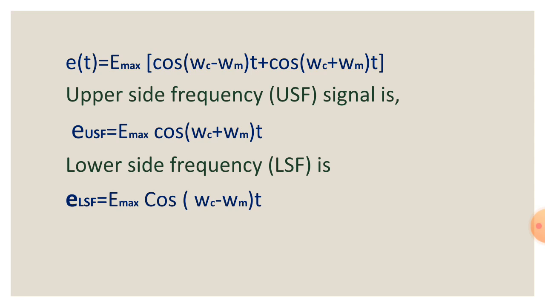Here it contains both the upper side frequency and the lower side frequency. The upper side frequency can be represented by E USF = E max cos(ωc + ωm)t, and the lower side frequency E LSF = E max cos(ωc − ωm)t.